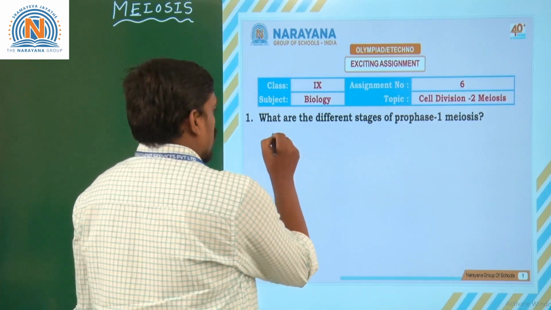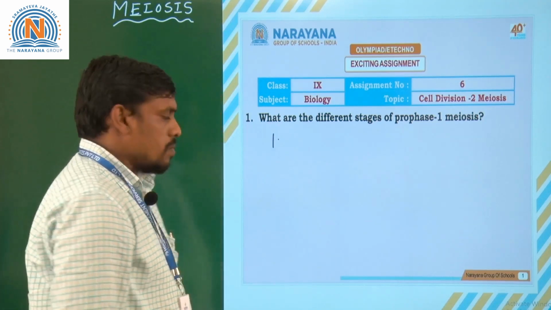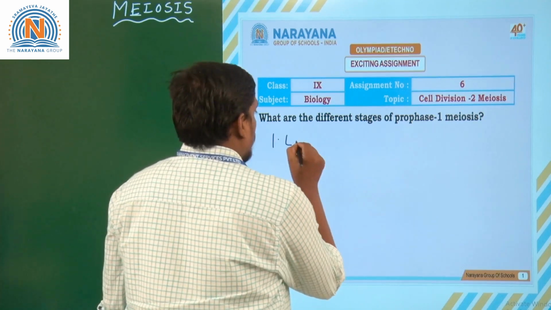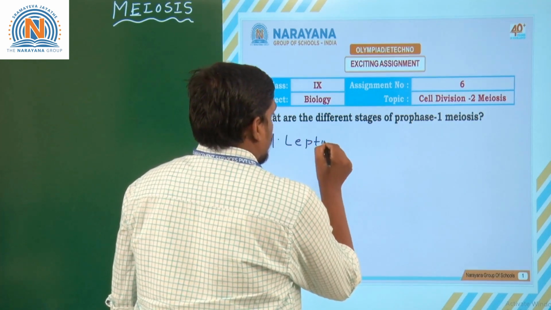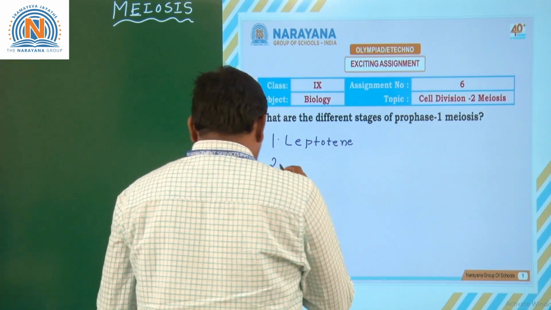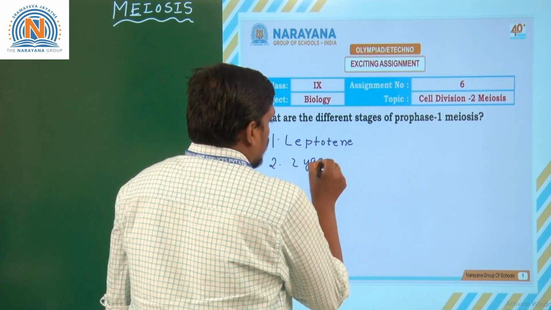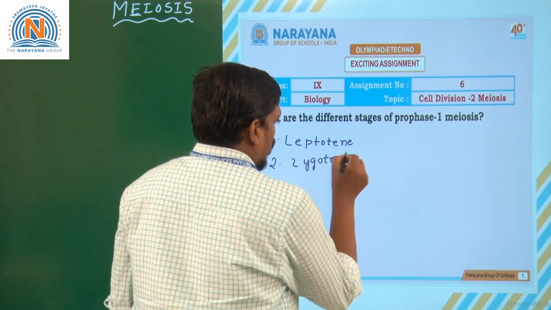I want to explain the various stages of prophase 1 in meiosis. First stage is leptotene, and the second stage is zygotene.